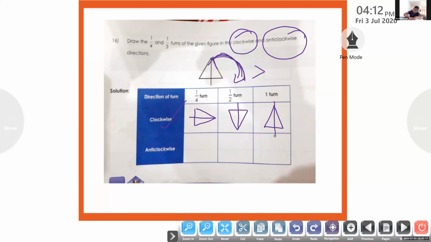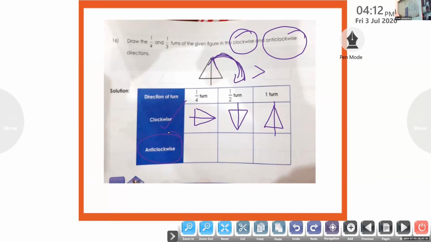Okay, Madhav, finished? Yes. No, first one, clockwise. Madhav, clockwise over? Yes, ma'am. Okay, very good. After this, children, you can do anti-clockwise.